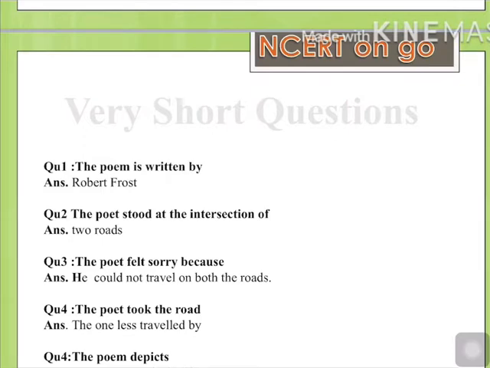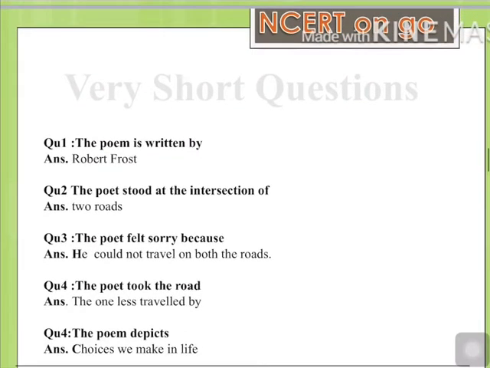As these are very short questions, I will explain a bit fast, and for the rest of the short questions, I will explain a bit more. Question number three: the poet felt sorry because, answer, he could not travel on both the roads. Yes, we know that he was sorry because he wasn't able to travel on both the roads. At one time, he can travel only one road.